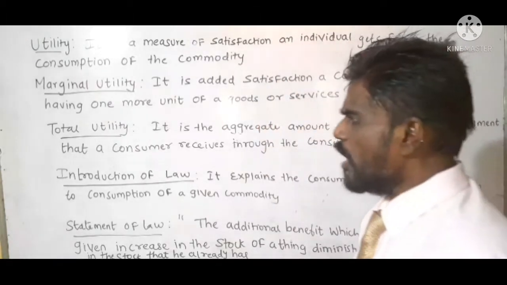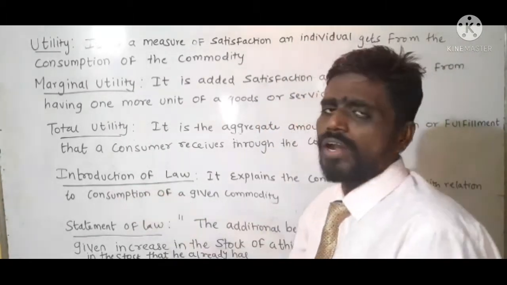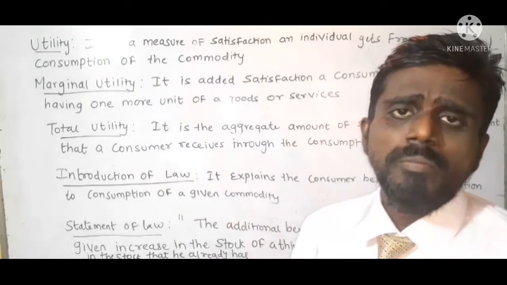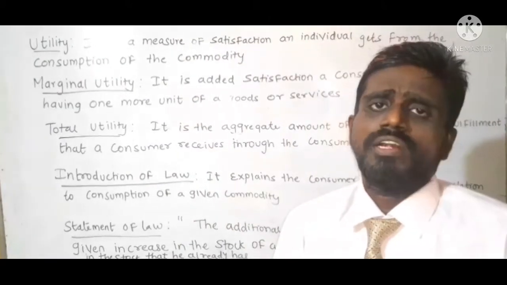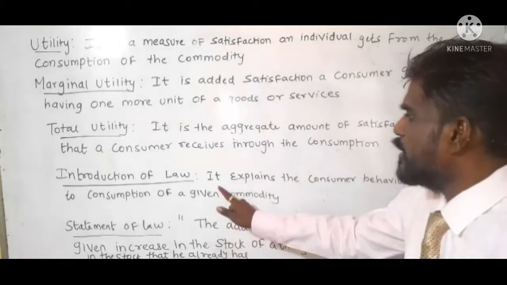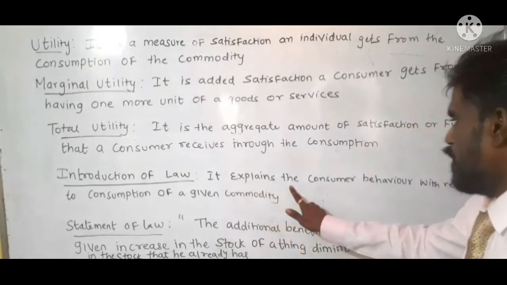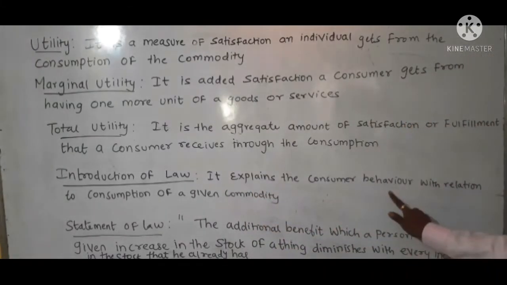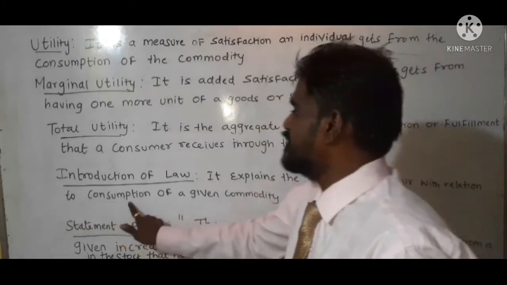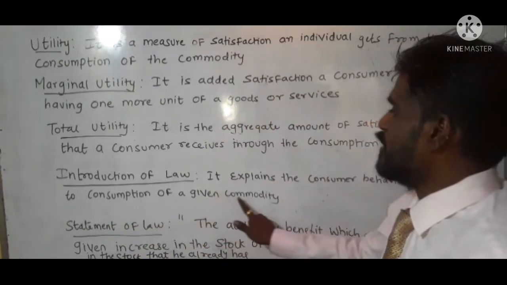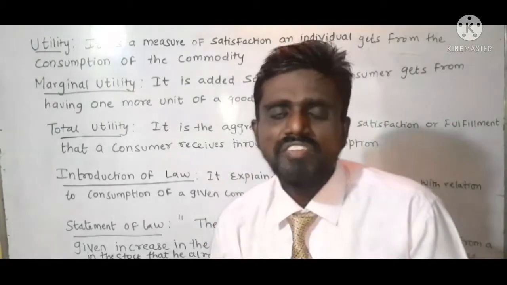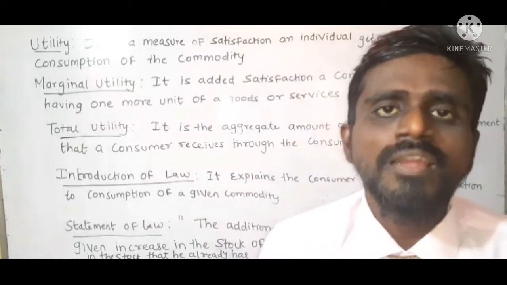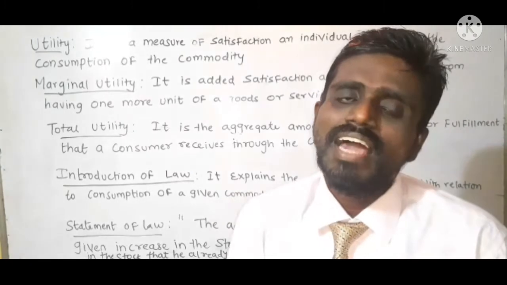Now let us get into the introduction of the law of diminishing marginal utility. It explains consumer behavior in relation to consumption of a given commodity. Here we are considering the consumer as a rational person.